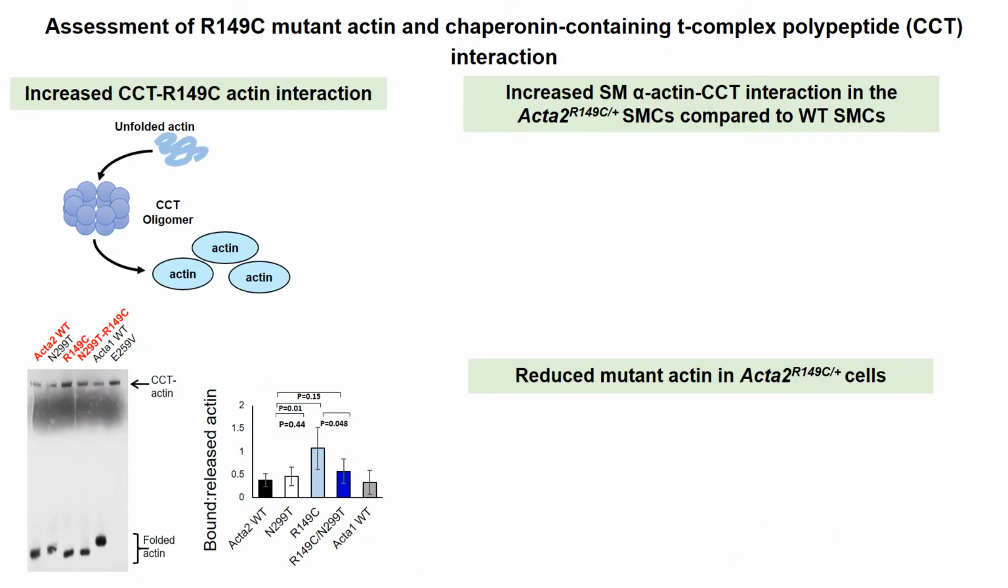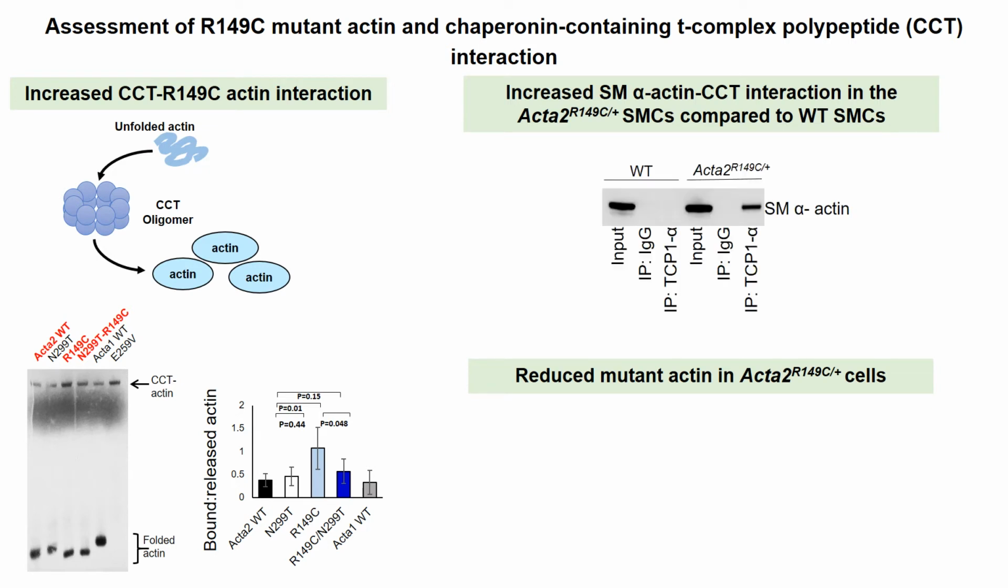We questioned if decreased actin expression could lead to lack of thoracic aortic disease in the R149C mouse. Using an in vitro translation system, with attention to the red font, we found that R149C actin has increased binding to the CCT complex, which folds all actins. We additionally found that a second site mutation, N299T, releases mutant smooth muscle actin from the CCT complex.